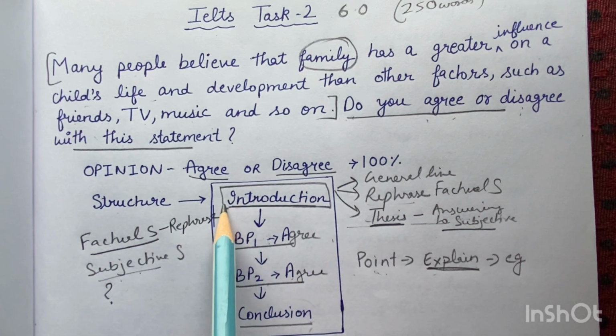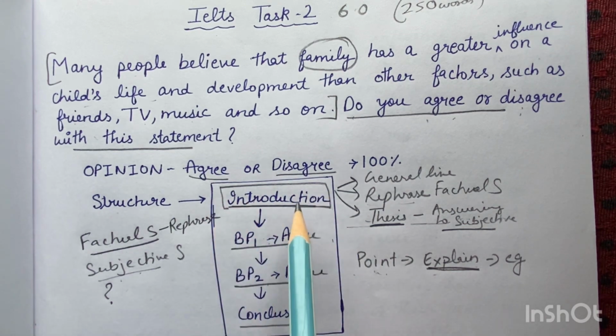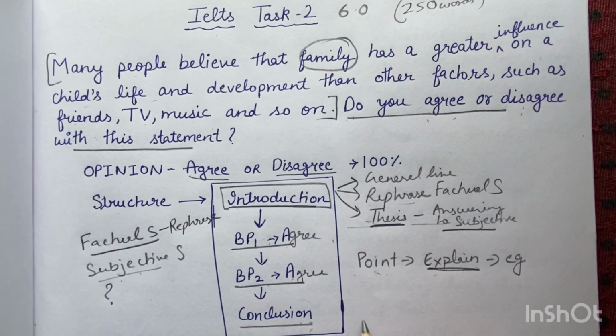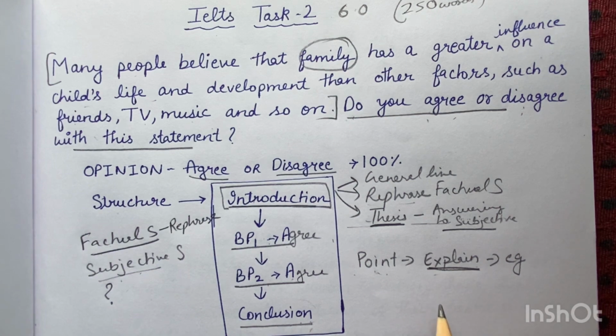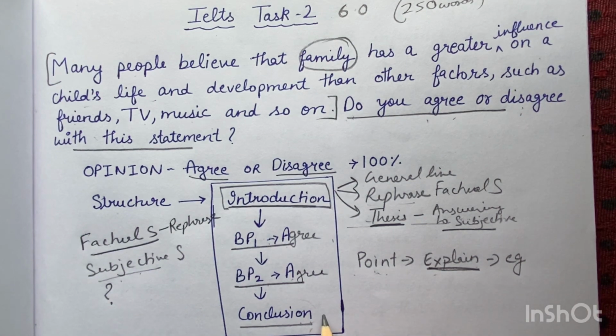Similarly, if nobody has read your body paragraphs and conclusion, then after reading the introduction, he should be very clear that this person is going to write about these things in the essay. So the conclusion will simply say that in conclusion, these two are the reasons why you agree. So again, here in conclusion, you need not write I agree.